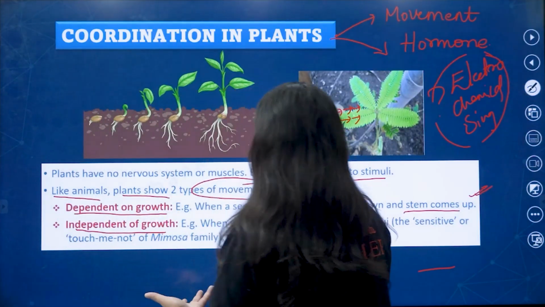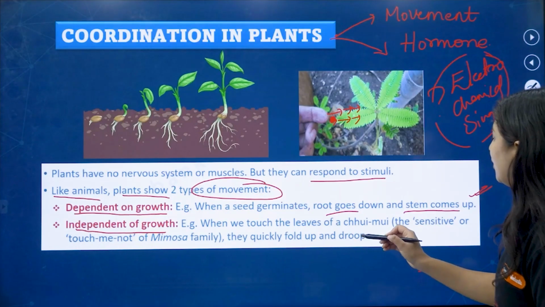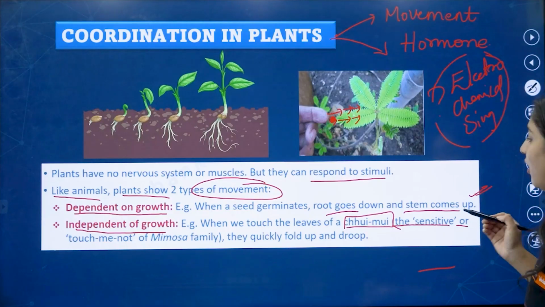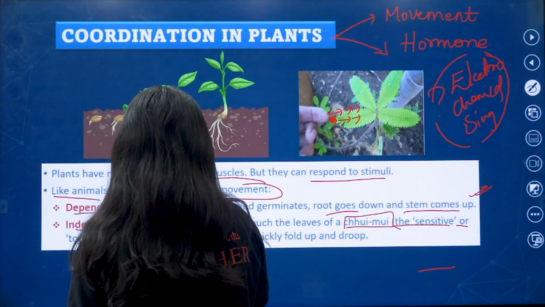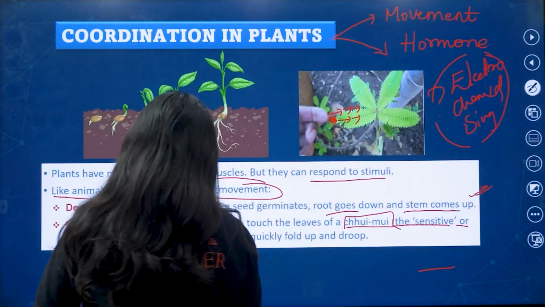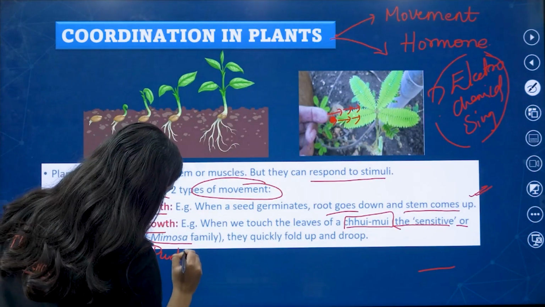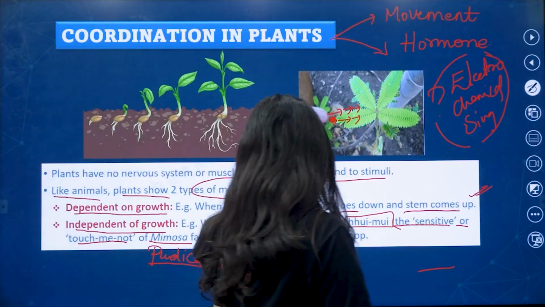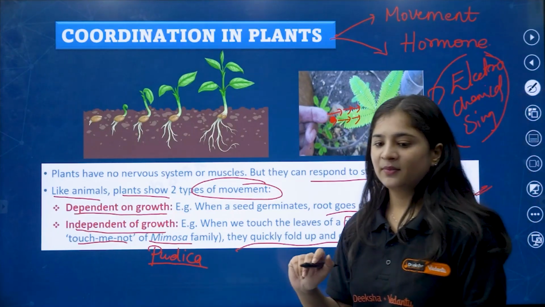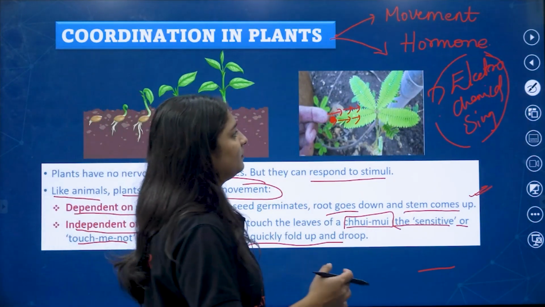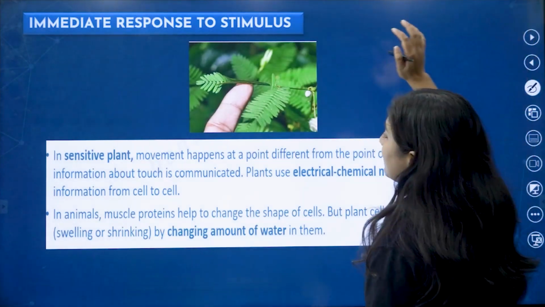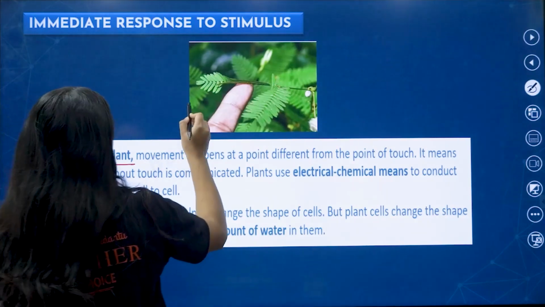When you touch the leaves, what happens here? Chui mui means touch-me-not plant, the sensitive plant. The scientific name of the touch-me-not plant is Mimosa pudica. They quickly fold up their leaves. I just told you before, the same thing happens in the sensitive plant Mimosa pudica.